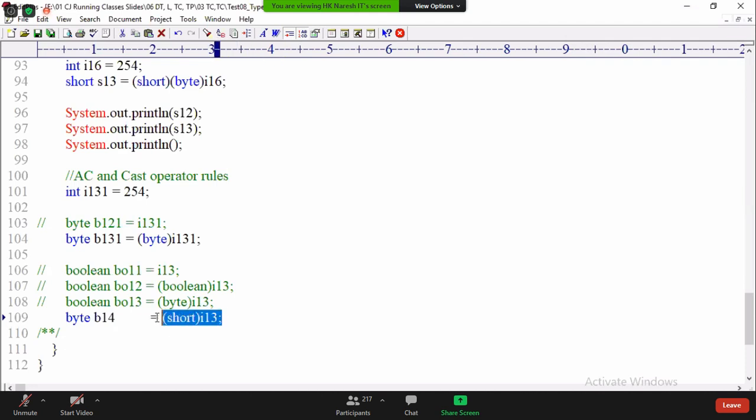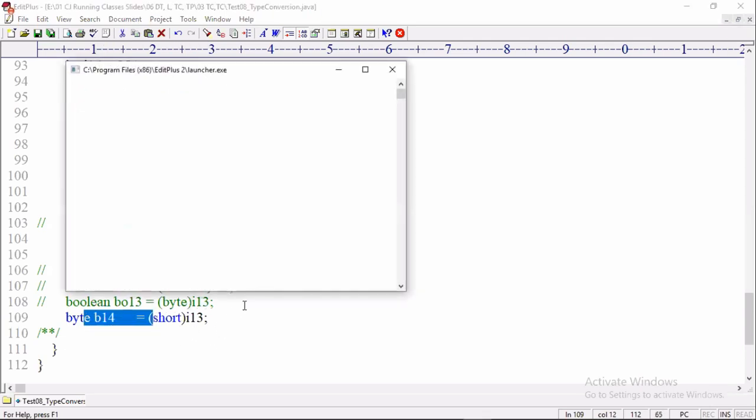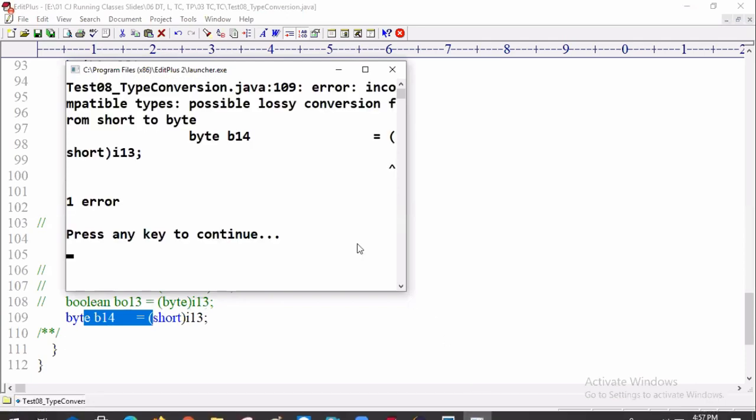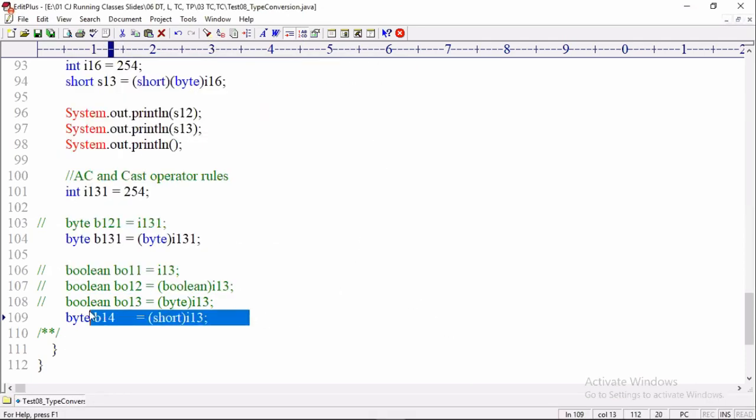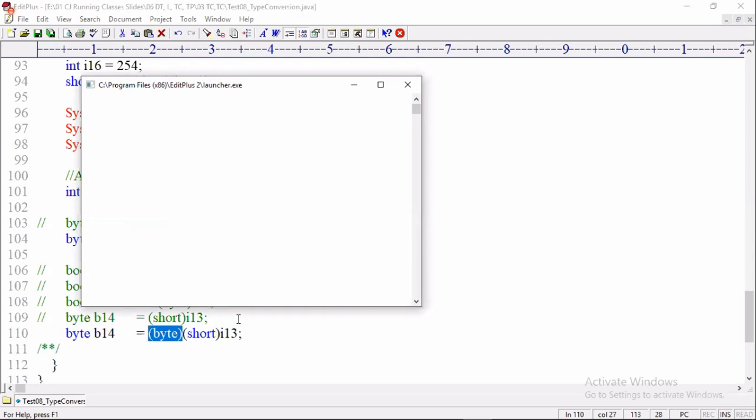Assignment problem or conversion problem? Assignment is the problem, right? So assignment problem, short to byte, possible lossy conversion. Okay, then now the question: how can we solve this compile time error? By using casting. One more time we will add one more cast operator. What is that? Byte. (byte), problem solved, compiled successfully.